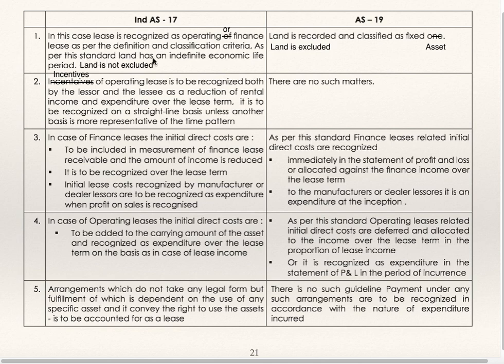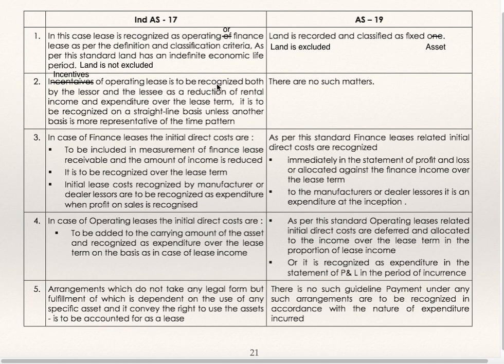As per this standard, land has a definite economic life period. So as per IND AS 17, land is not excluded as lease asset. As per AS 19, land is recorded and classified as fixed asset. Land is excluded, it is not considered as leased asset as per AS 19.